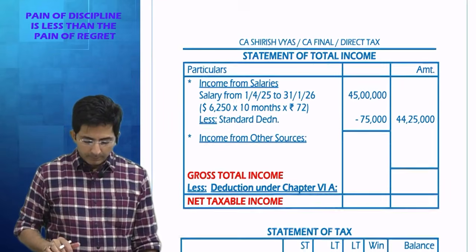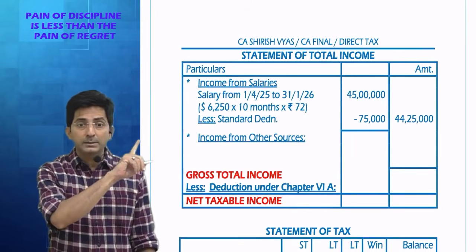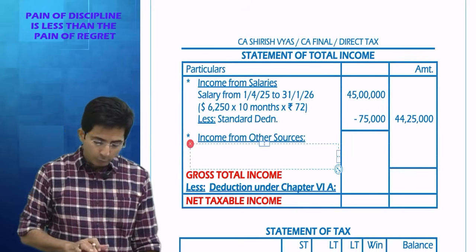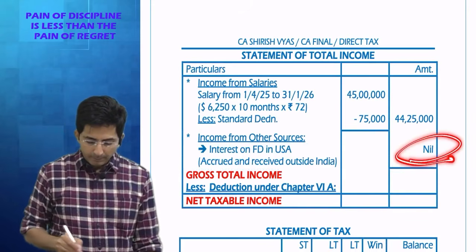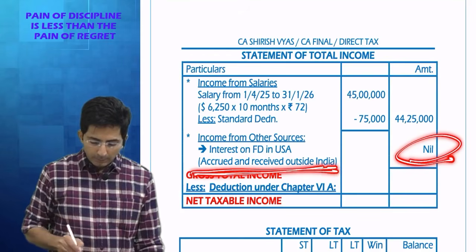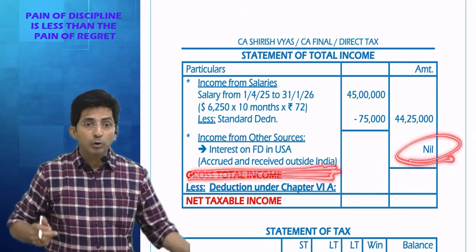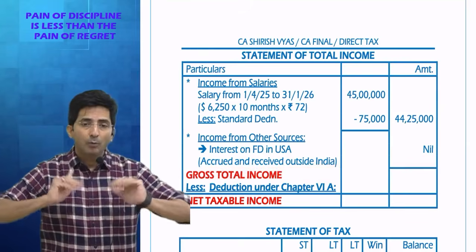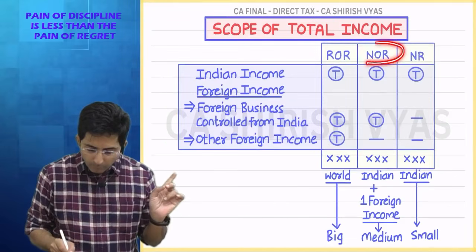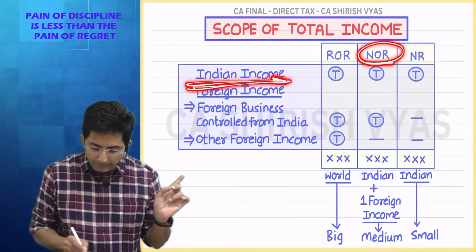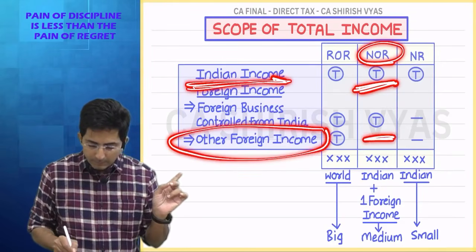Okay. Then what will be there in income from other sources? FD interest in US. I will show it here, but in amount I will not take. Nil. Why? Because it is accrued and received outside India. It's a foreign income. And because I am NOR, only, see, for NOR, I repeat, only Indian incomes will be taxed. Foreign incomes are not taxable.